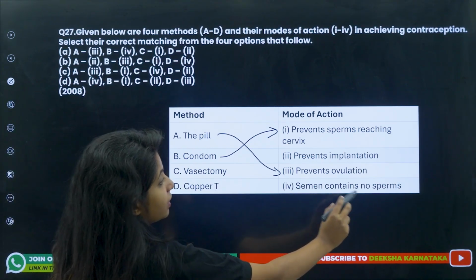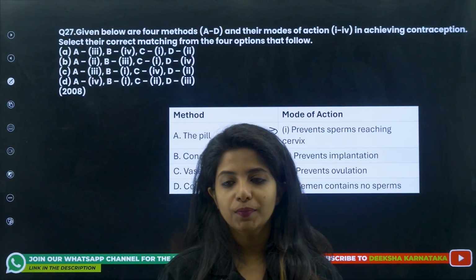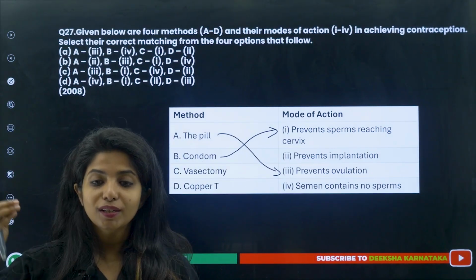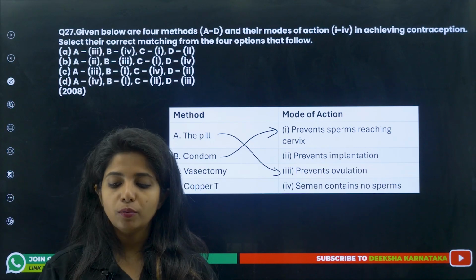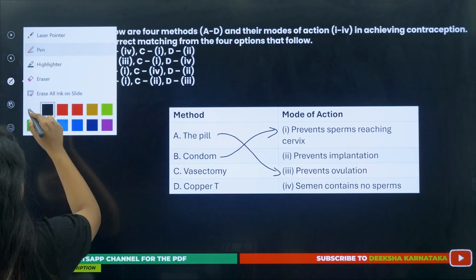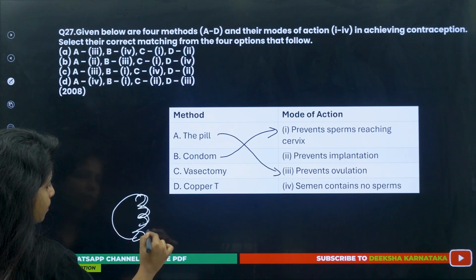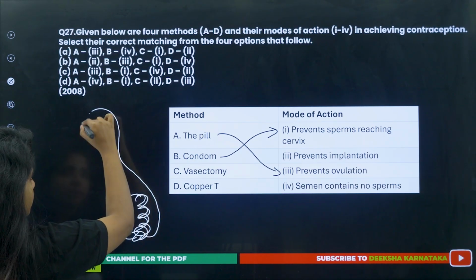Vasectomy, semen contains no sperm. So, in vasectomy, again, the semen is being produced, because seminal vesicle, everything is doing its production. Seminal vesicle, bulbourethral, prostate, everything. But the vas deferens is being cut, right? The vas deferens which carries the sperm from the testis is being cut.